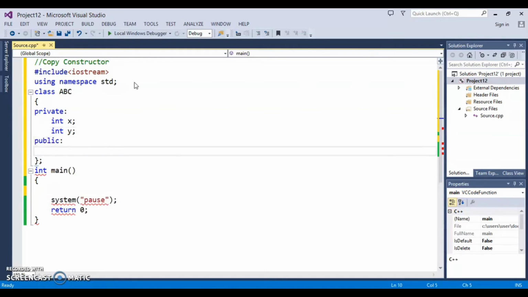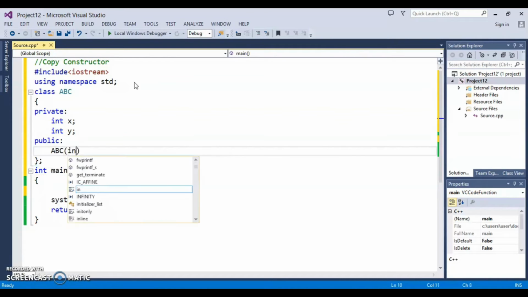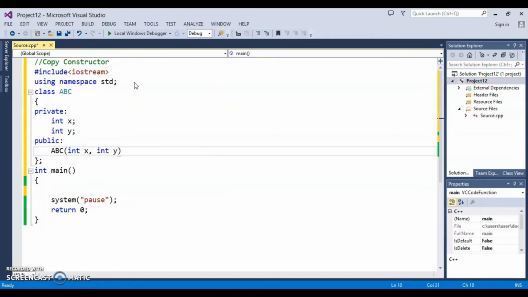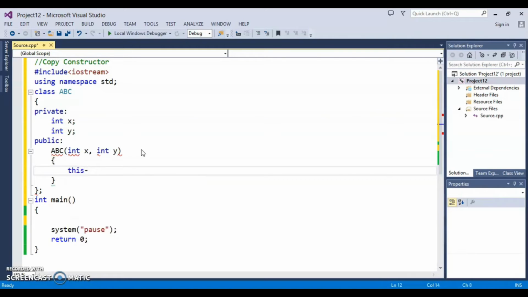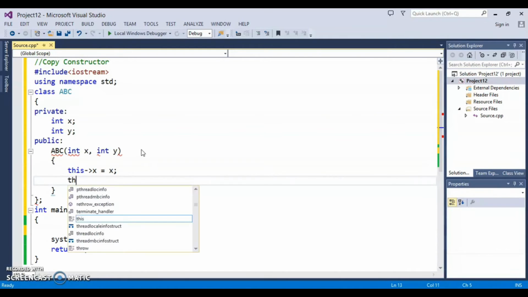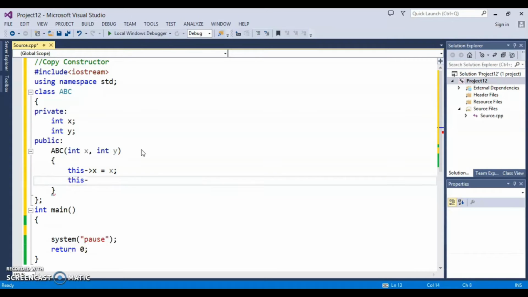So let's say one parametric constructor. Because it is a parametric constructor, it will have parameters, let's say X and Y, and this X is equal to X, this Y is equal to Y.